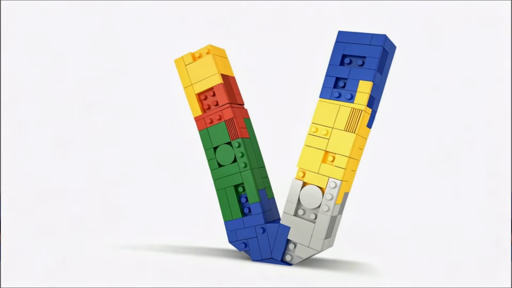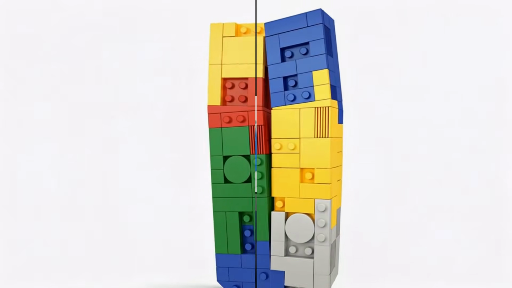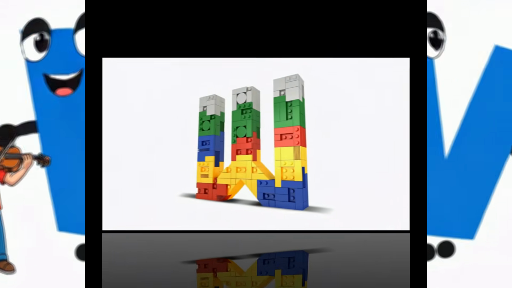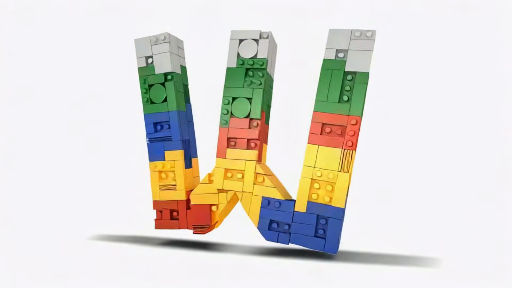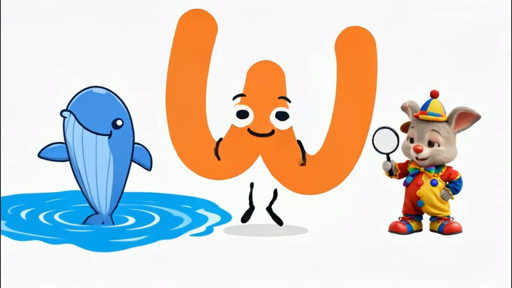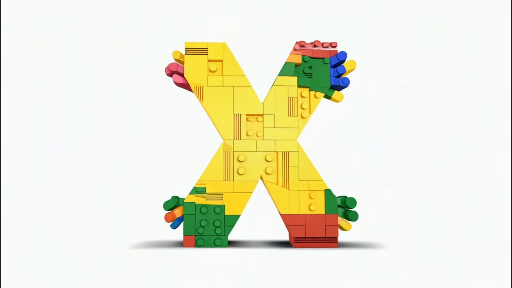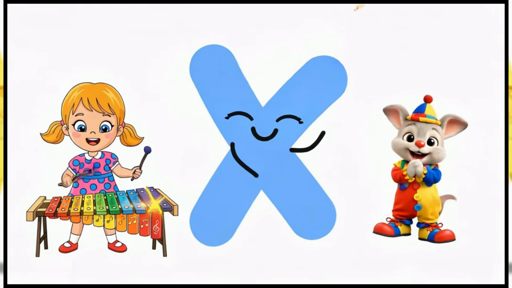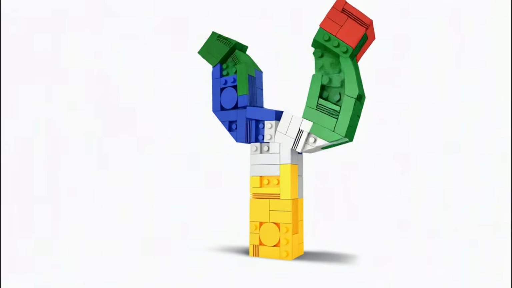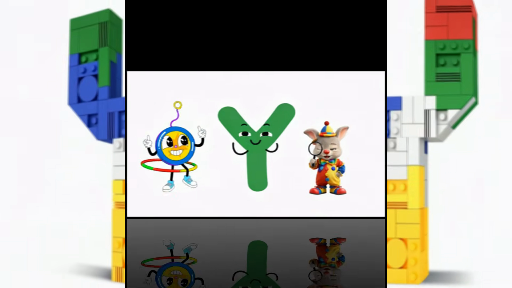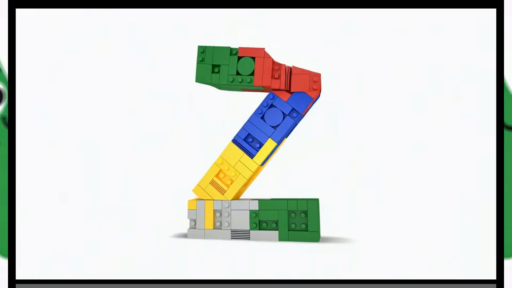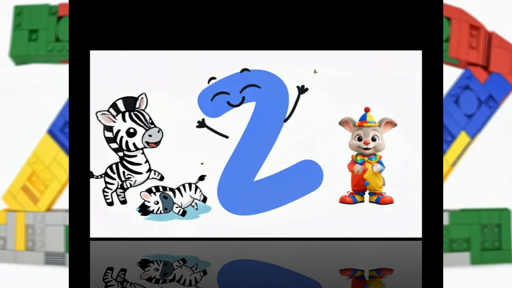V, V, V. V is for violin. W, W, W. W is for whale. X, X, X. X is for xylophone. Y, Y, Y. Y is for yo-yo. Z, Z, Z. Z is for zebra.